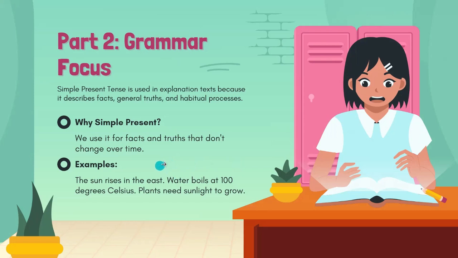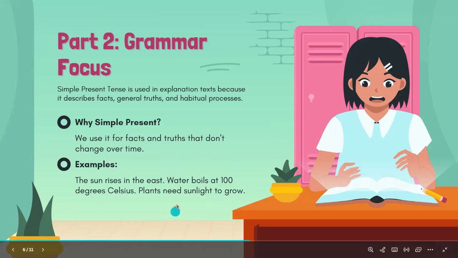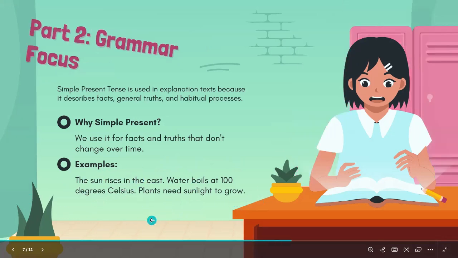Atau kebenaran tuh. Example, the sun rises in the east. Water boils at 100 degrees Celsius. Plants need sunlight to grow. These all are facts.